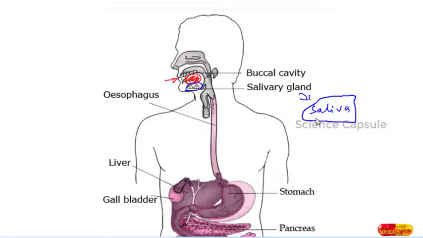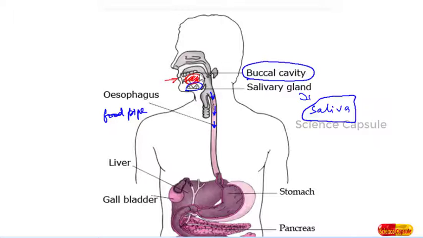So saliva is very, very important. If saliva is not secreted, then the digestion of starch inside the mouth will not take place. So if carbohydrate enters into our mouth, then inside the mouth itself the digestion process starts. So we can say that the digestion starts in the buccal cavity. So the digestion process in human beings starts in the buccal cavity. Once the digestion process is over, then the food molecules slowly pushed into a tract called esophagus. It is also known as food pipe.